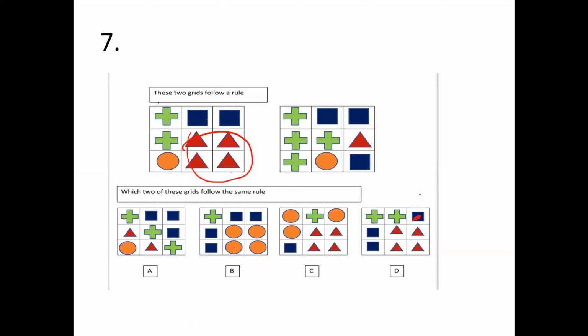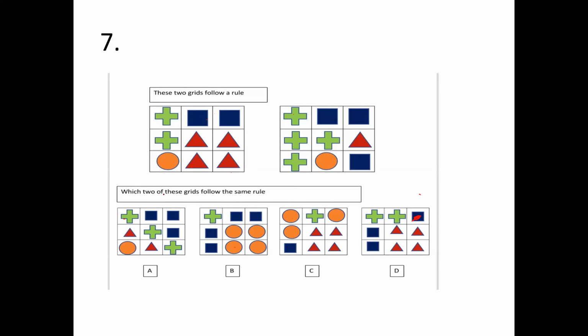Yes, sir. But it's given that left and right follow the same pattern, no, sir? 2 grids follow the same rule. They are telling exactly this and this follow the same rule. Yes, sir. But what you said was like 2 shapes have 2 times repetition. So that rule fails, no, sir?